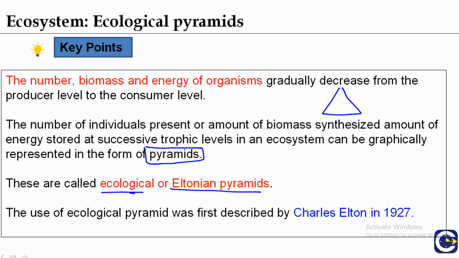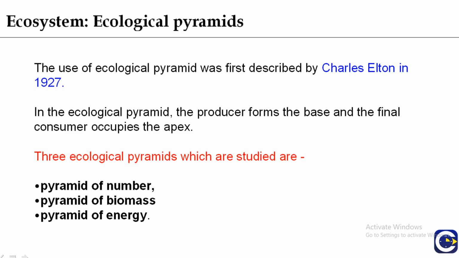The use of the ecological pyramid was first described by Charles Elton in 1927. In the ecological pyramid, the producer forms the base and the final consumer occupies the apex.